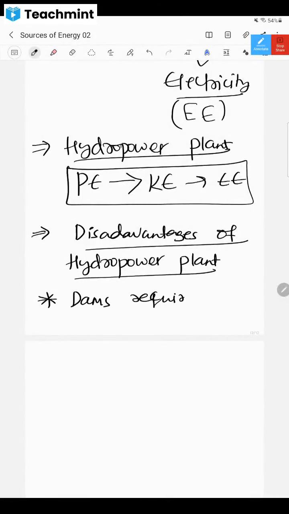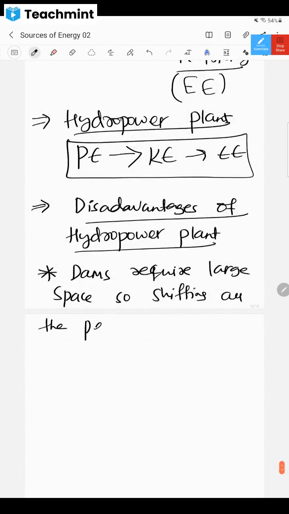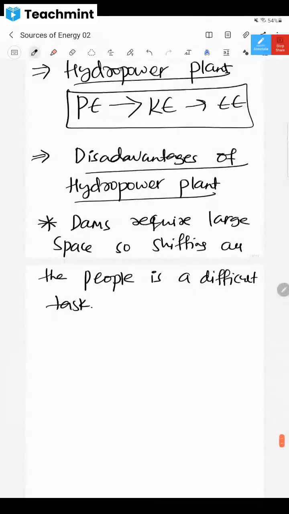Dams require large space. Shifting all the people is a difficult task. We have to give them money, and provide them some sites and so on, so that's why it becomes a difficult task. First of all, there will be a lot of opposition. If somebody starts to build a dam in Mudol, the Mudol people will definitely oppose in the initial stage, but afterwards, getting the compensation, they will agree. But that will be a big thing for all the officers.